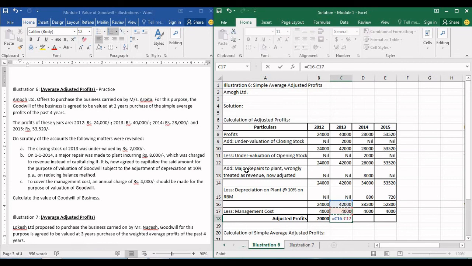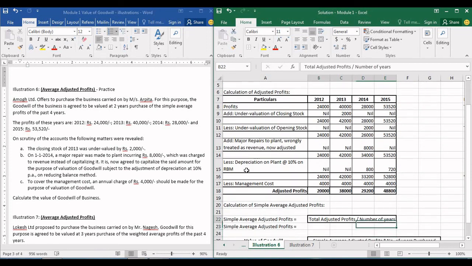For the first year, that is 2012, the adjusted profit is 20,000. For 2013 the adjusted profit is 38,000. For 2014 it is 29,200, and 2015 it is 48,800. Now that we have found out the adjusted profits, we will have to find out simple average adjusted profits.